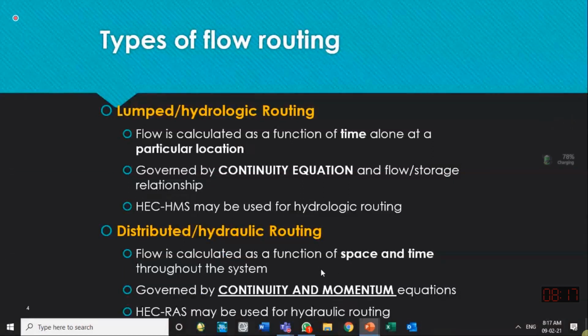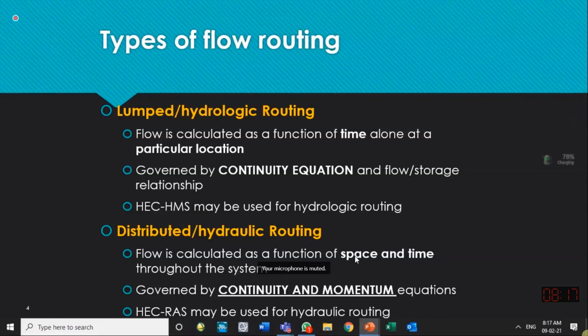So in distributed hydraulic routing, flow is calculated as a function of space and time throughout the system, throughout the river length.